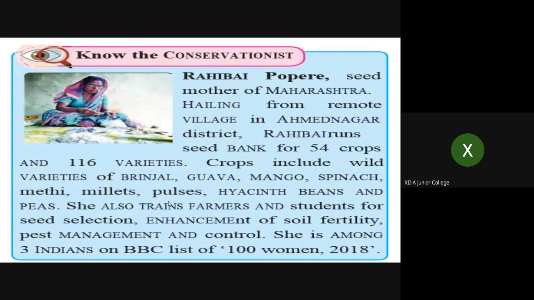I don't remember the name, but I read last year in the newspaper about a lady from Kerala who did something similar, not exactly a seed bank, but she started planting trees at around the age of 30, and now she is more than 80.